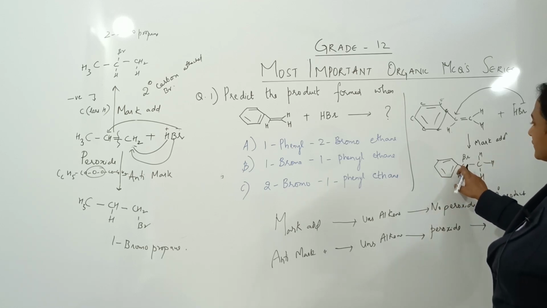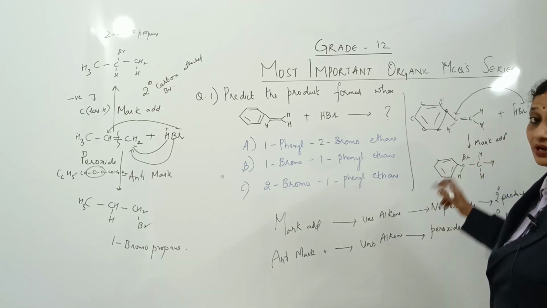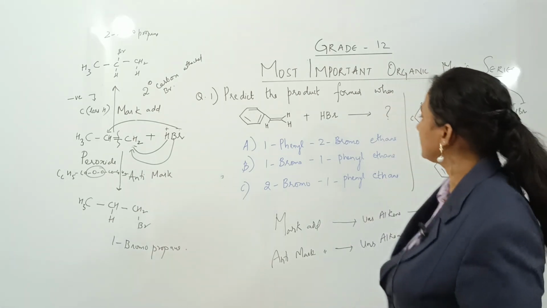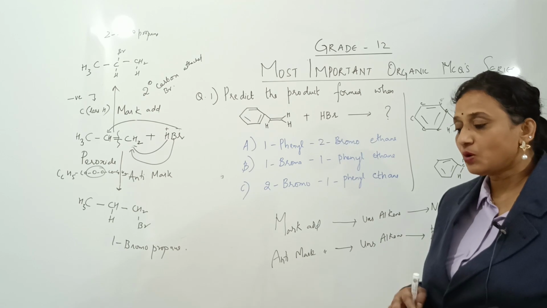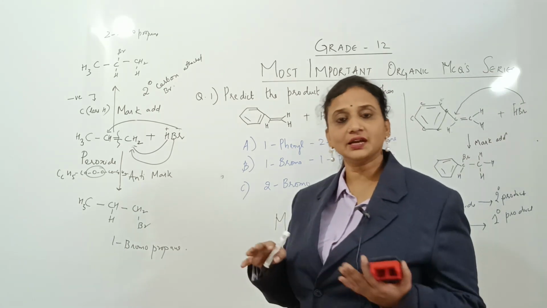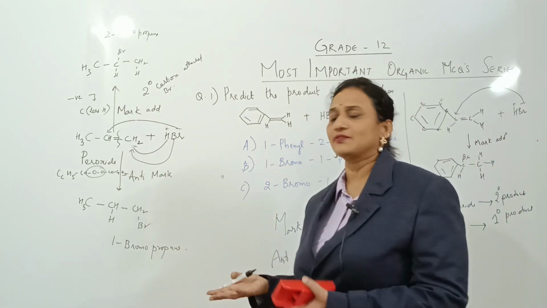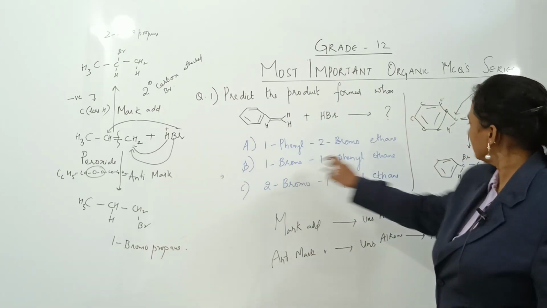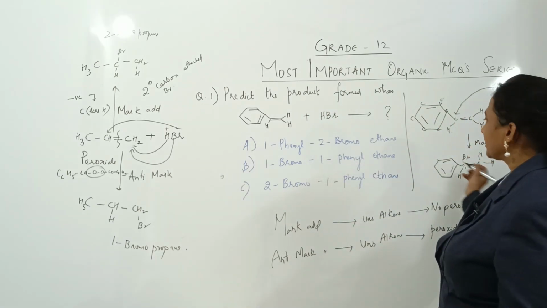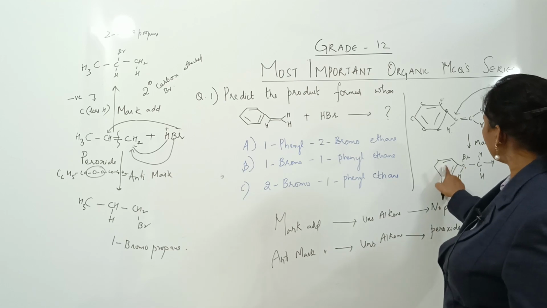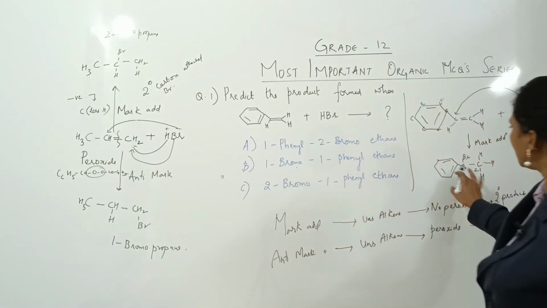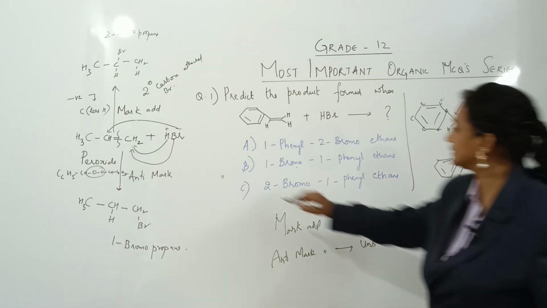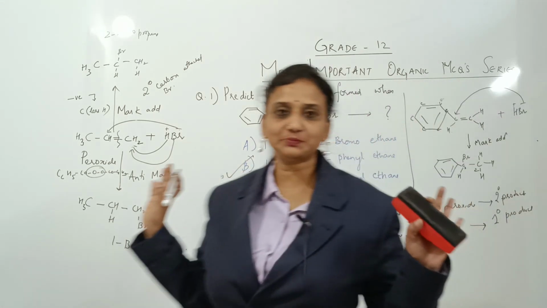So to this first carbon, because I added the negative part according to the alphabetical order, I have to name it. So it is 1 bromo, correct? So 1 bromo compound, basically alphabetical order halides. Then comes the next alphabet, this one. So 1 bromo, this is 1, correct? Then 1 phenyl. To this carbon, this is 2. This is 1 bromo, alphabetical order, 1 phenyl ethane, 2 carbons. The option is correct. Concept is clear.